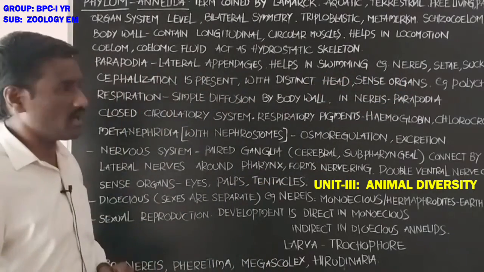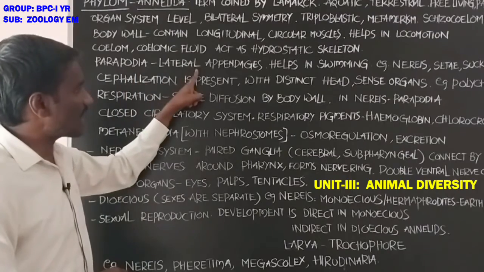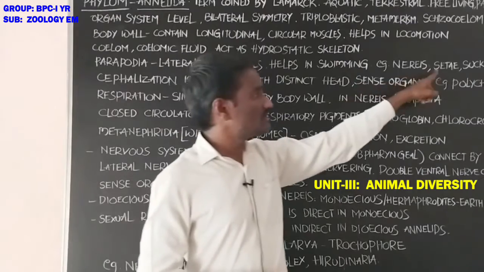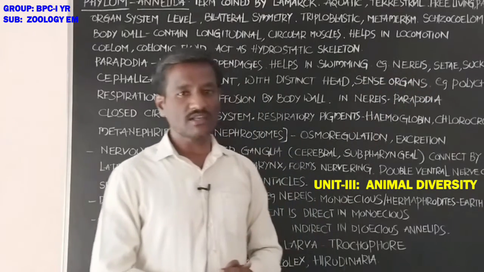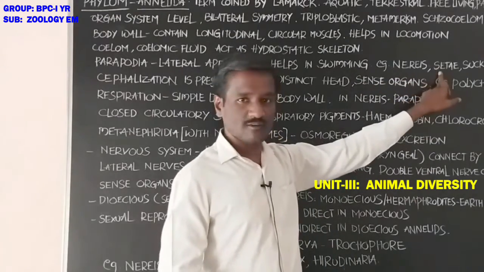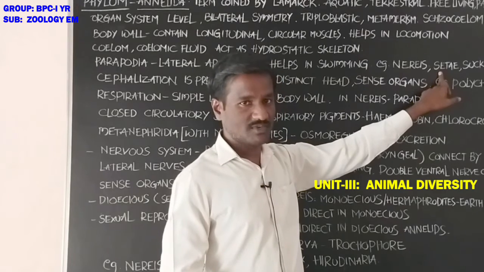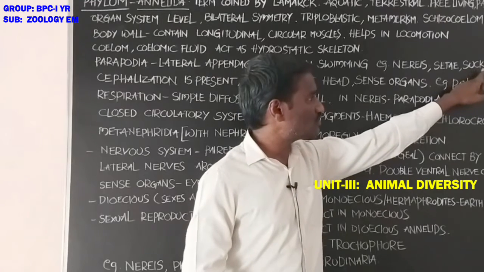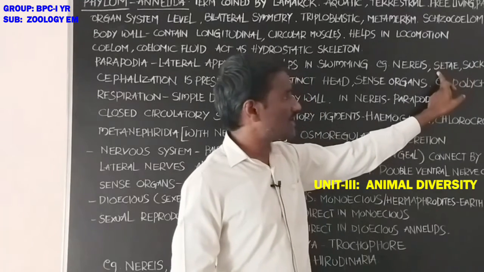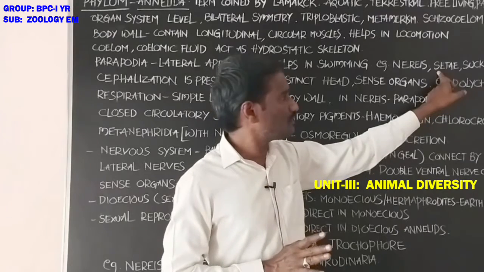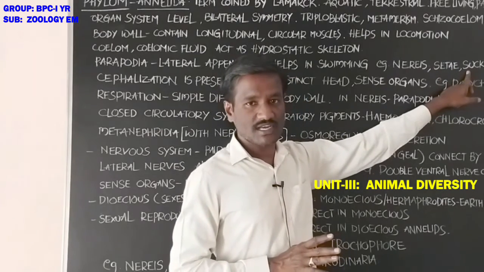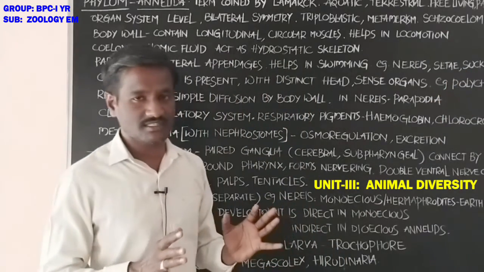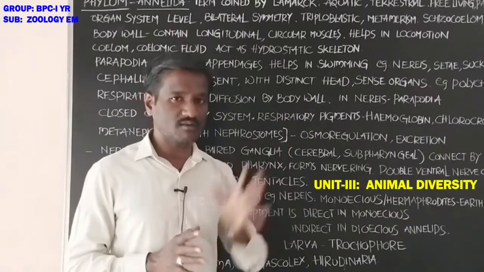Those are parapodia. Parapodia are the lateral appendages that help in locomotion or swimming. Some animals also show setae, which are formed by chitin, chitinous setae, and some also show suckers. Chitinous setae are present in earthworm, and suckers are present in leeches. These are the locomotory structures in these animals.